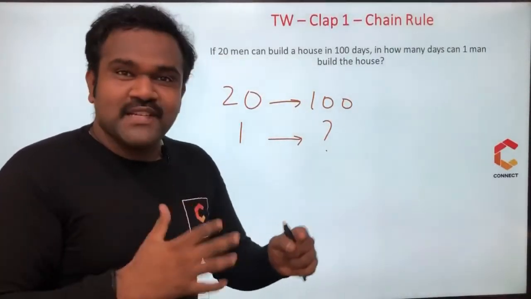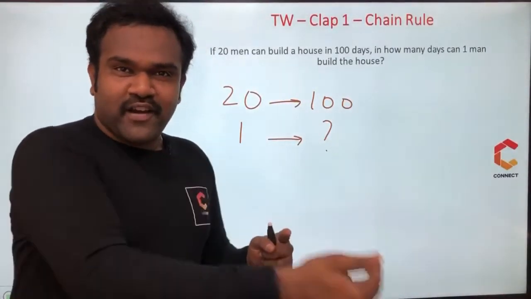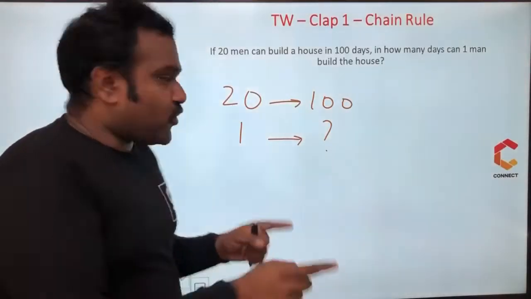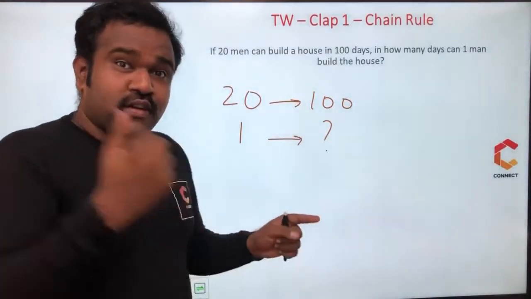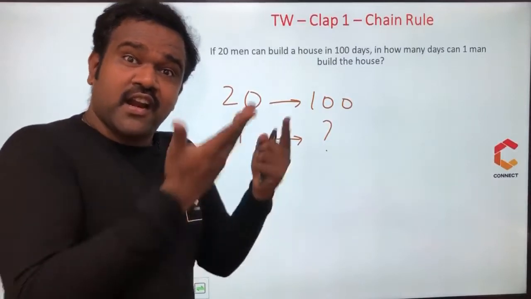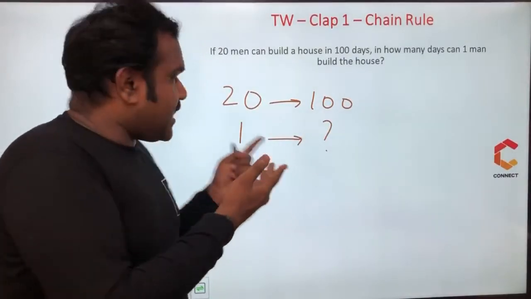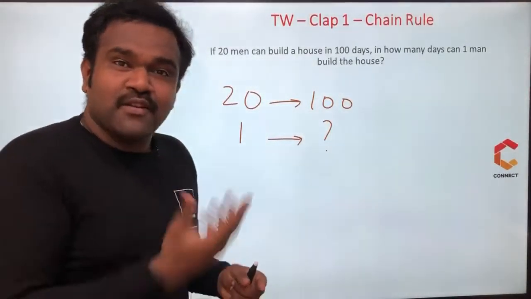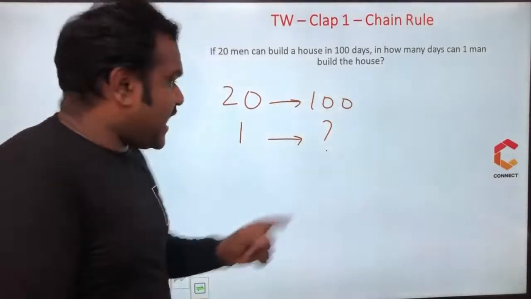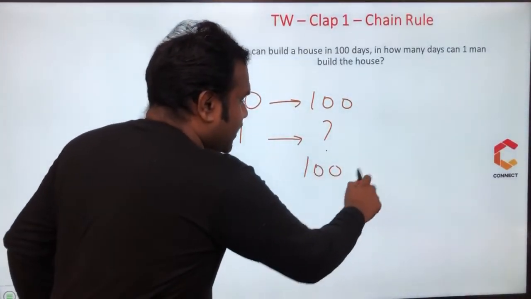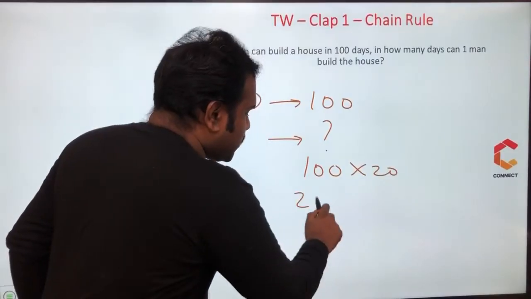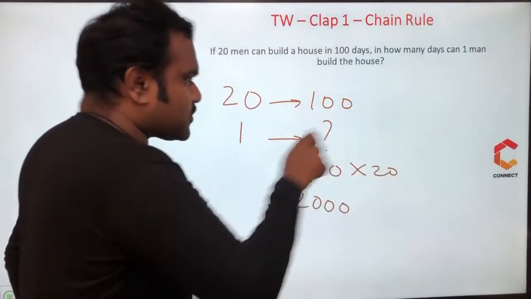Okay, 20 apples, 100 rupees. One apple, 5 rupees. In that proportion, don't calculate this problem. 20 men themselves are taking 100 days to build the house. Then how can one man build a house in 5 days? One man will take 100 into 20, nothing but 2000 days to build the house.